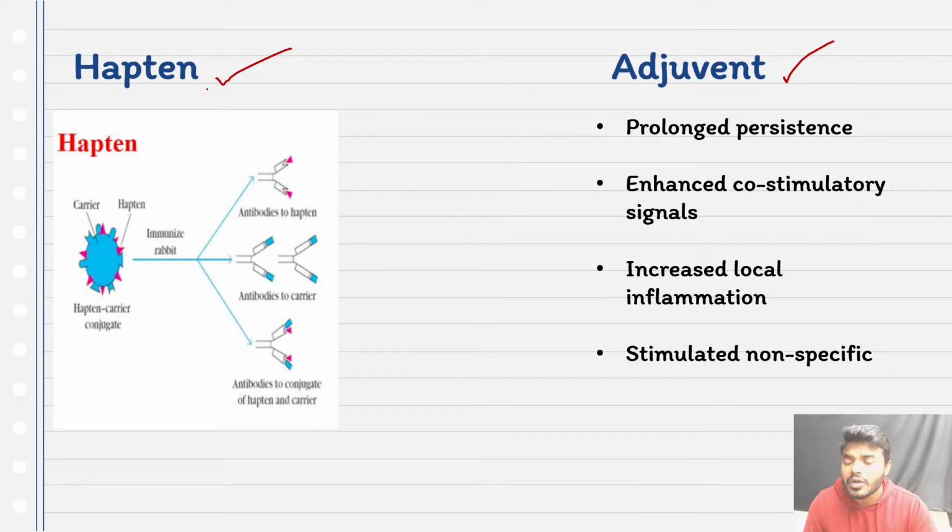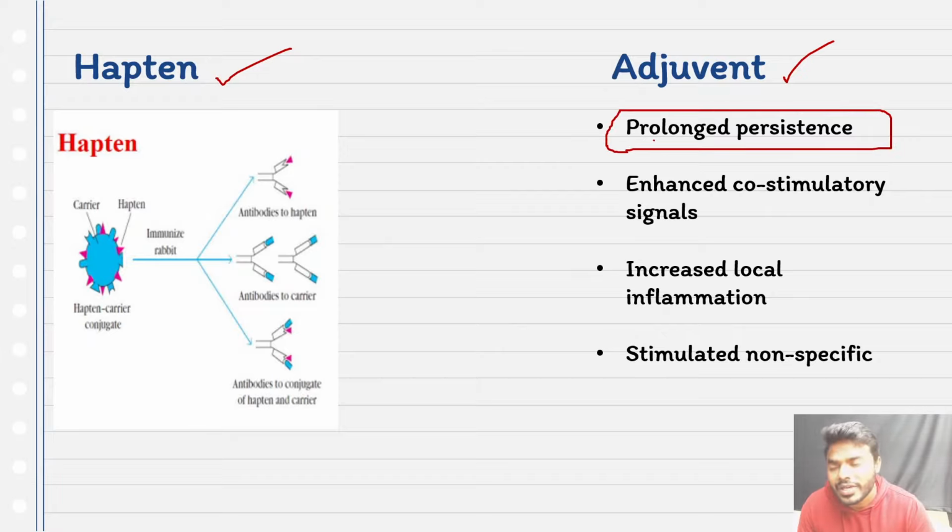But when compared to the hapten, the adjuvant can show its action in a prolonged way. I mean to say, adjuvant can act as an immunogen for a longer period of time. So that's why we can say adjuvant can act as the better immunogen.